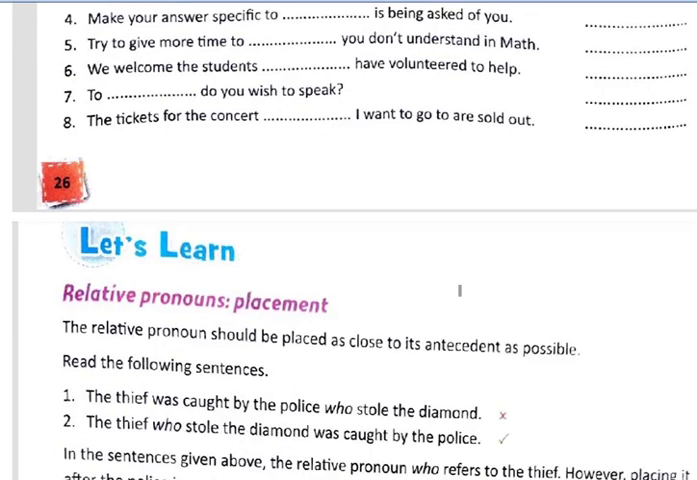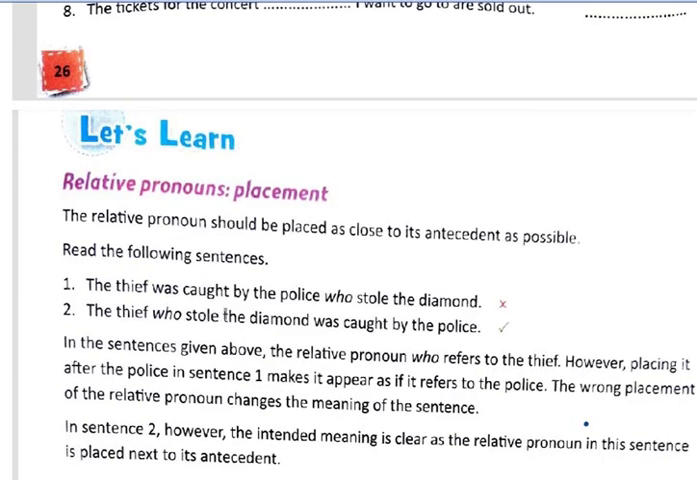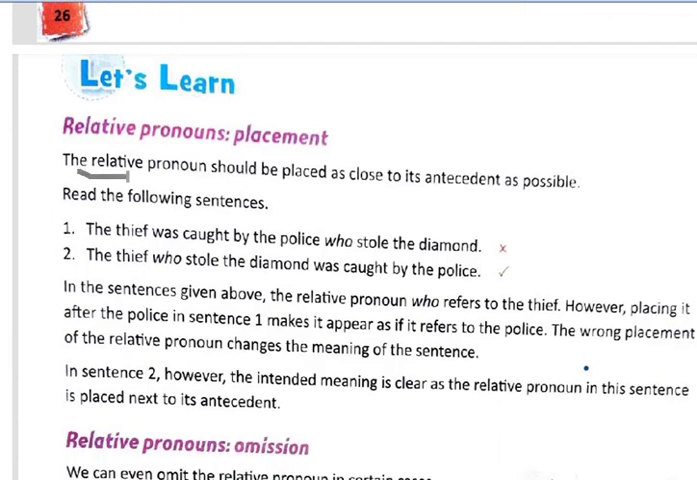We are going to learn a bit more about relative pronouns now. Relative pronoun placement. So where is the relative pronoun placed? The relative pronoun is placed as close to its antecedent as possible. Here there are two examples which explicitly explain the heading. The thief was caught by the police who stole the diamond. This is wrong. Now read the second sentence: The thief who stole the diamond was caught by the police.